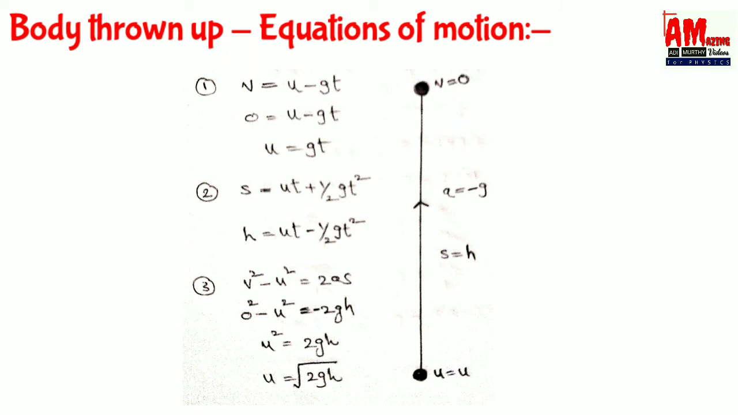Here, initial velocity is u, final velocity v equals 0, s equals h, and acceleration due to gravity a equals minus g. Then the first equation of motion: u equals gt. Second equation of motion: h equals ut minus half gt square. Third equation of motion: u equals root 2gh.